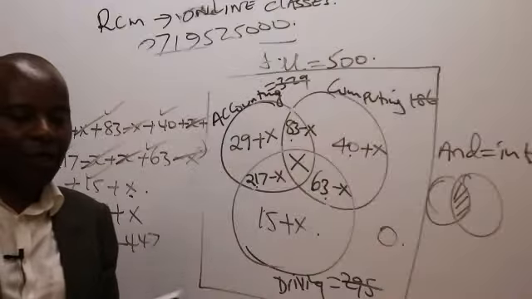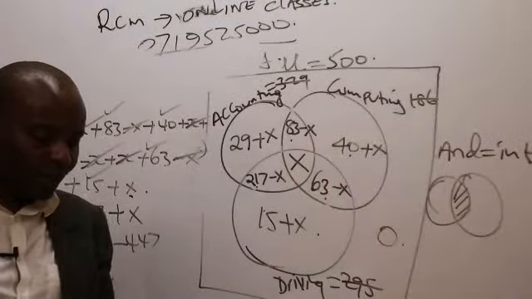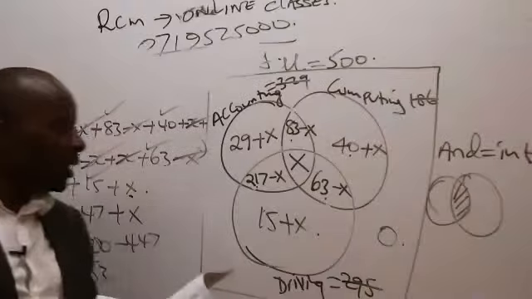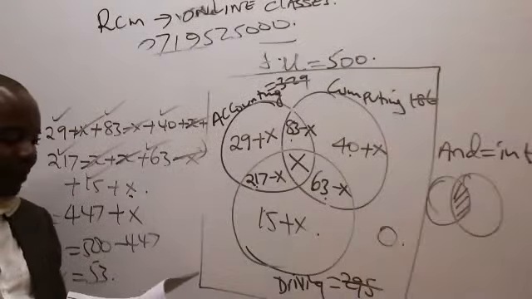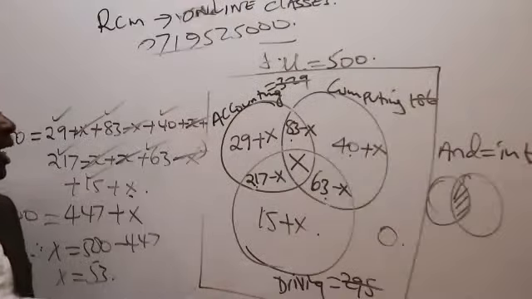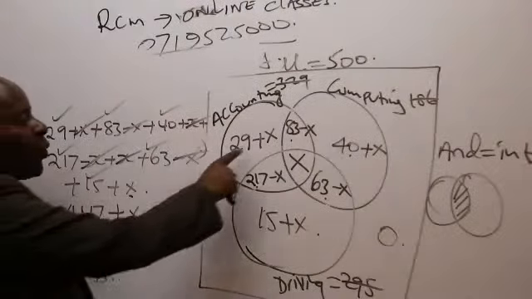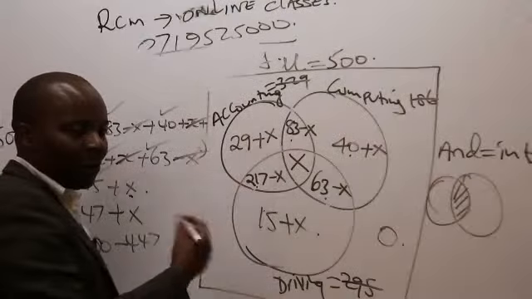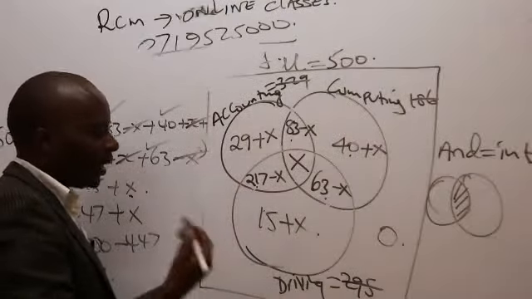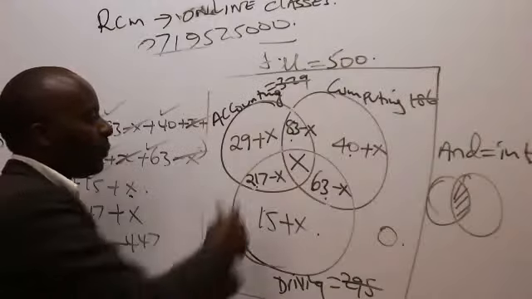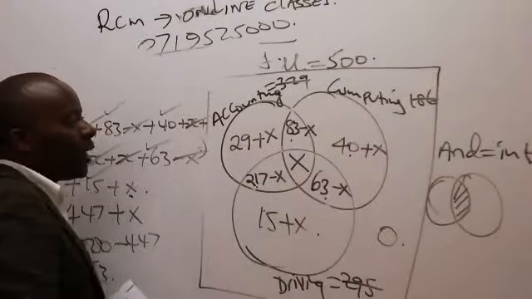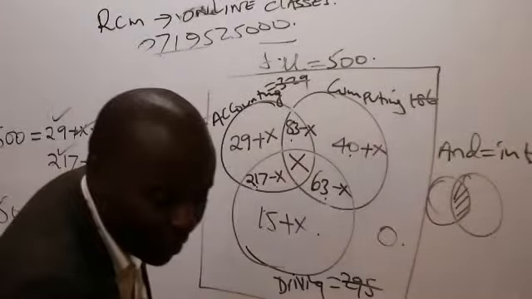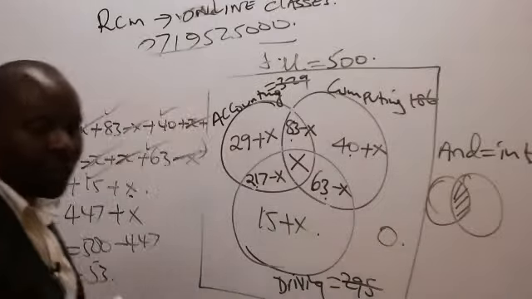The examiner's question, number one: present the above information in a Venn diagram. In a Venn diagram, it will be very important for you to come and substitute this number, like now 29 plus 53. Perhaps you write in a different pen color. So you keep on substituting x here. So 29 plus 53 gives me what figure?